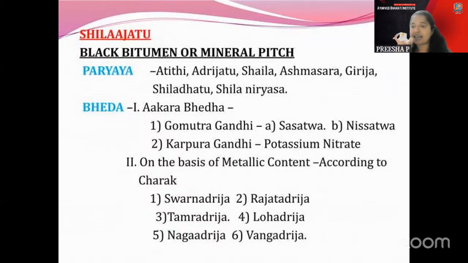That is why Charaka has told 4 types of Shilajatu: Swarna Garbha, Rajata Garbha, Tamra Garbha, and Loha Garbha. These are the 4 types told by Charaka, so you can note it down somewhere. And Rasa Kamadhenu mentions 6 types. The other one is regarding the black bitumen part. This is all about the Shilajatu importance. I've already told you the tabular column which you have to make. That part you can understand.